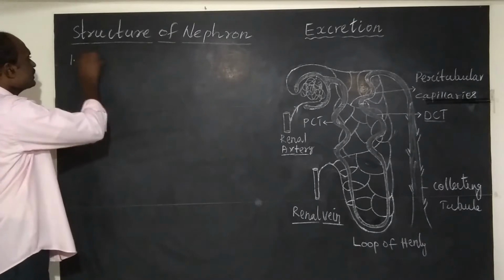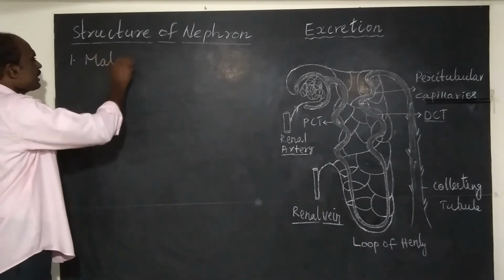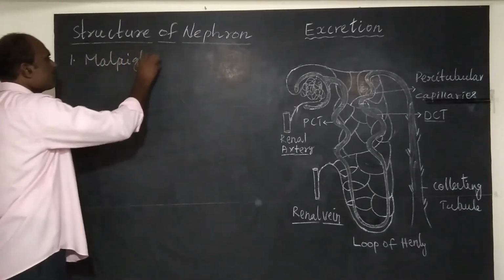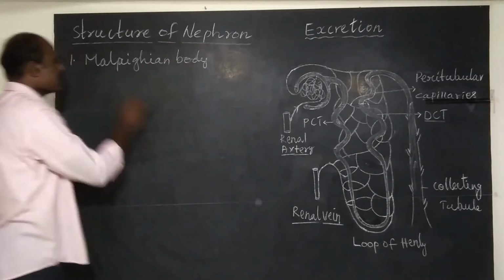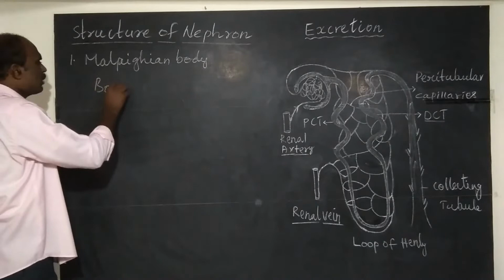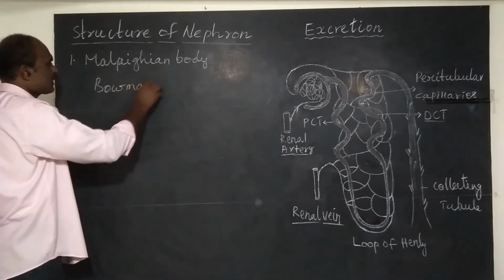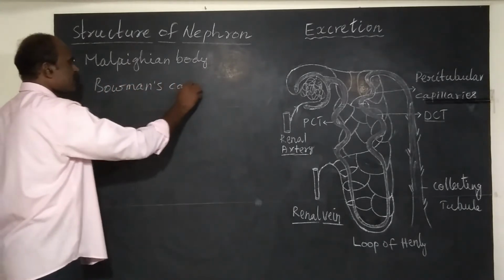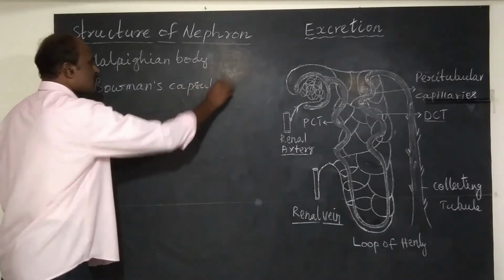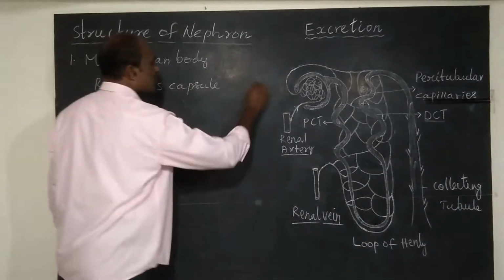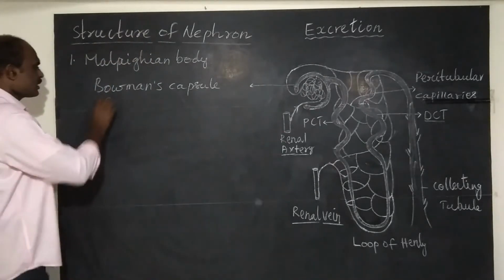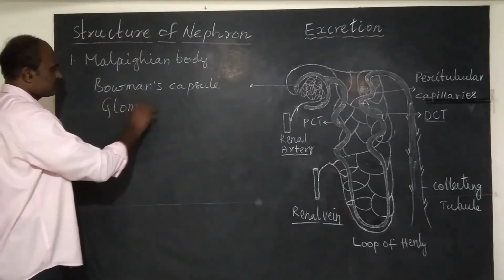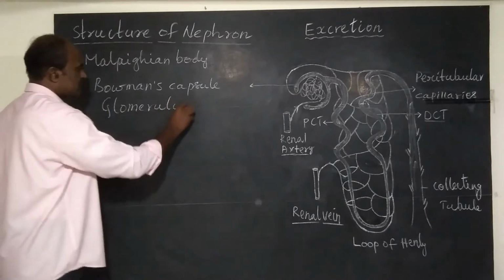First part is Malpighian body. This Malpighian body consists of Bowman's capsule. This is Bowman's capsule. And glomerulus.